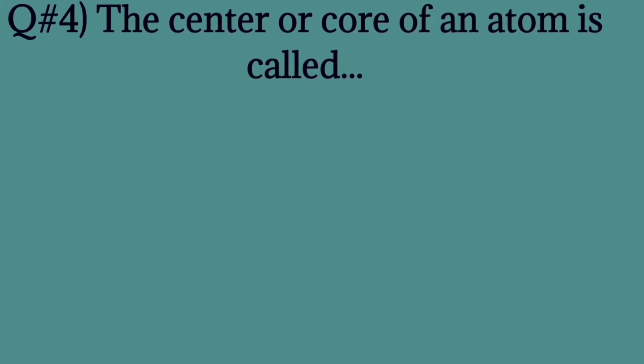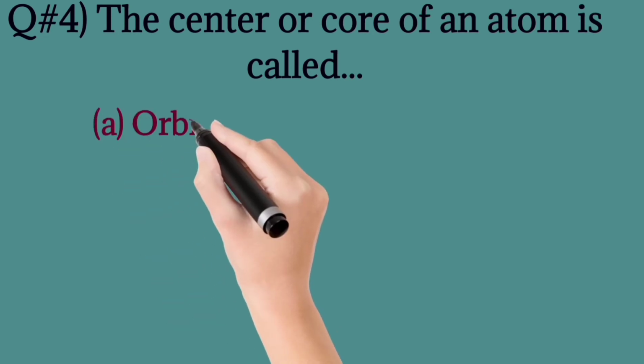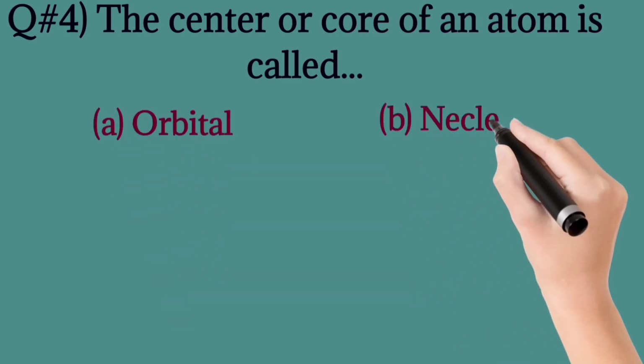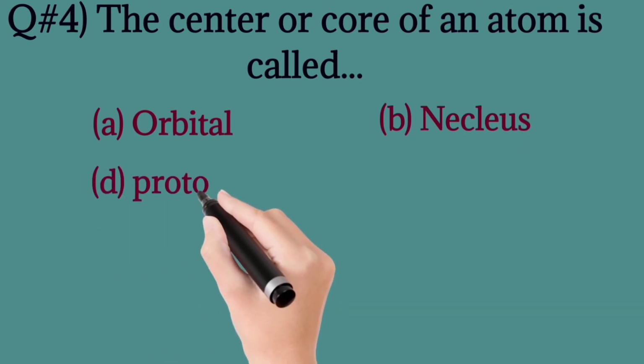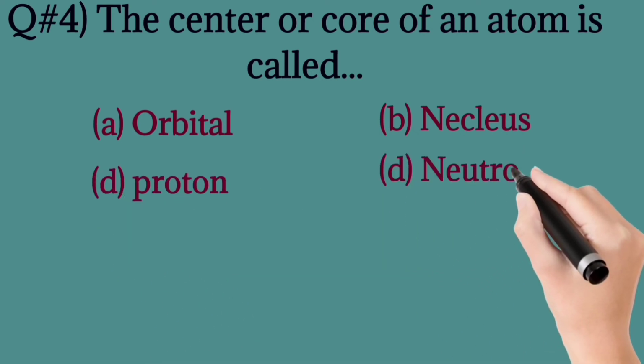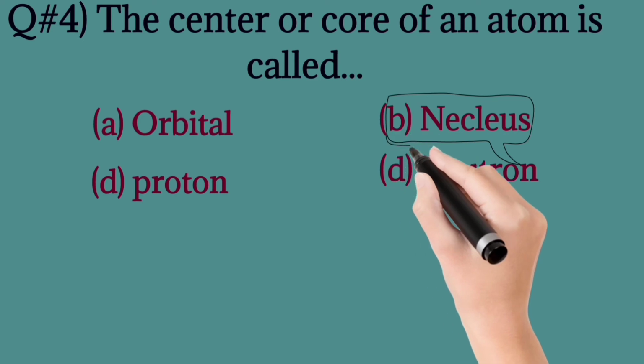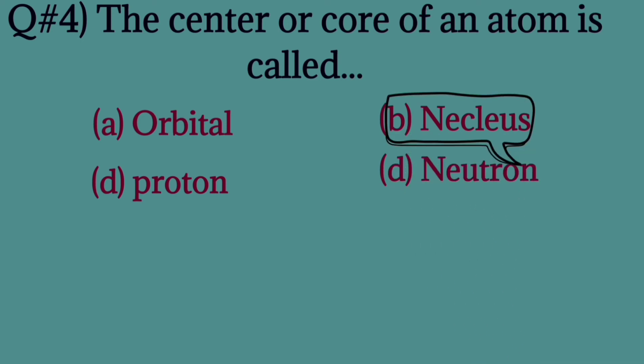Question number 4. The center or core of an atom is called orbital, nucleus, proton and neutron. The correct one is nucleus. किसी एटम के सेंटर को हम न्यूक्लियस भी कह सकते हैं.